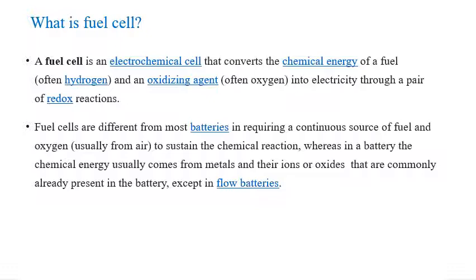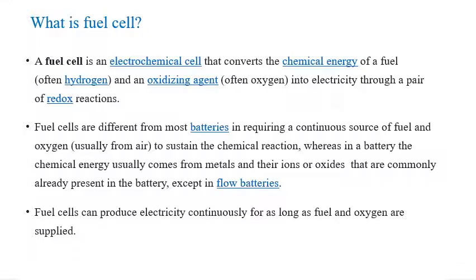So fuel cells are different from most batteries, other than flow batteries. In a battery, the chemical energy usually comes from the metal and its ions or oxides. The fuel cell can produce electricity continuously for as long as fuel and oxygen are supplied.